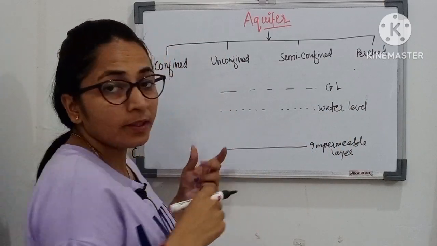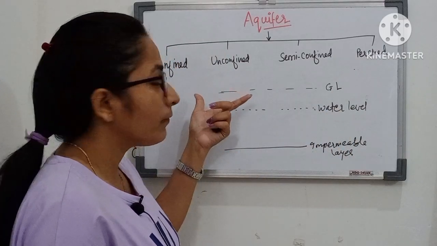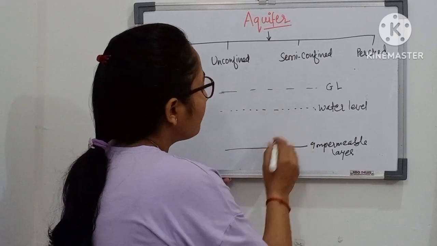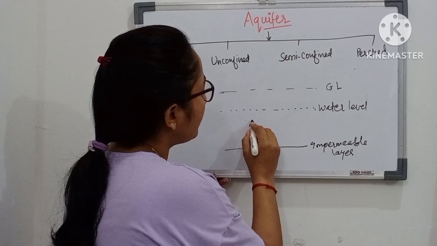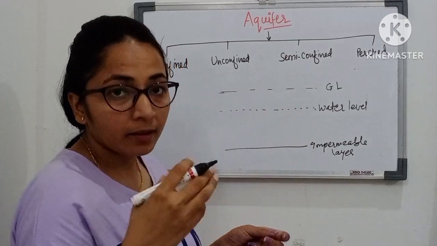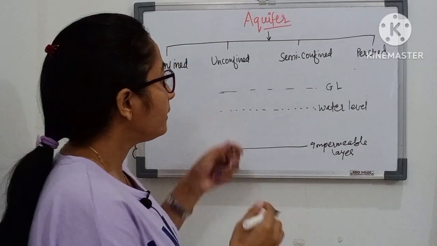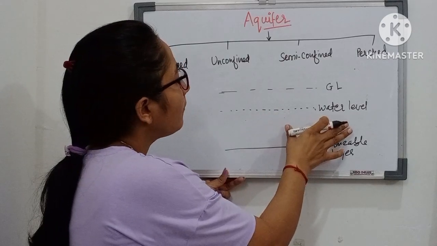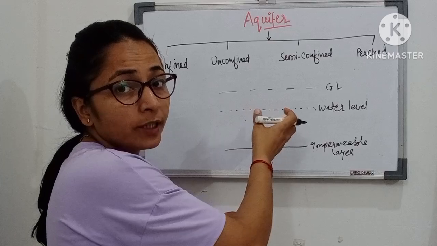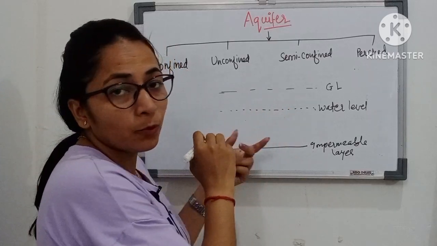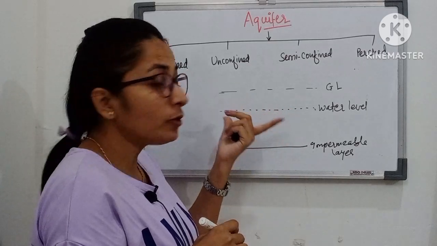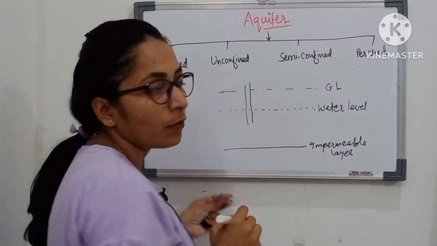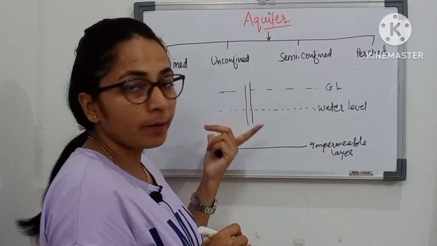The unconfined aquifer is also known as the water table aquifer or phreatic aquifer. Here the water present in the pores will be at atmospheric pressure, since it is directly exposed to the atmosphere through the pervious layer. Whenever we drill a well in this type of formation, the water table will remain the same.